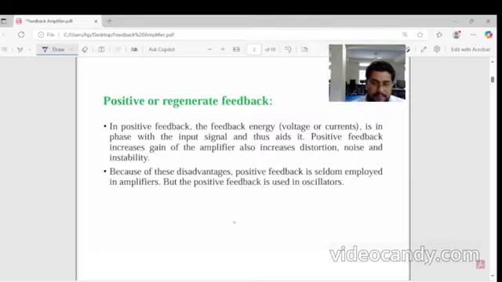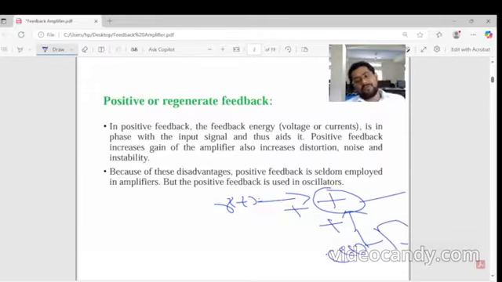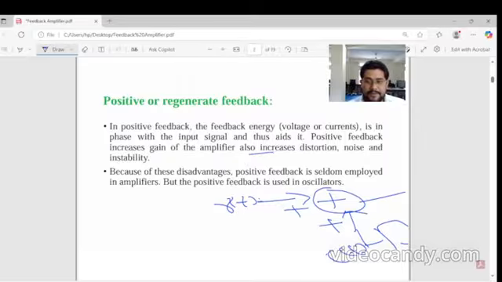In positive feedback, we add the RT here, and here is also plus. This is coming from the CT, from the feedback amplifier. So here there are two things: it increases the distortion, noise and instability.